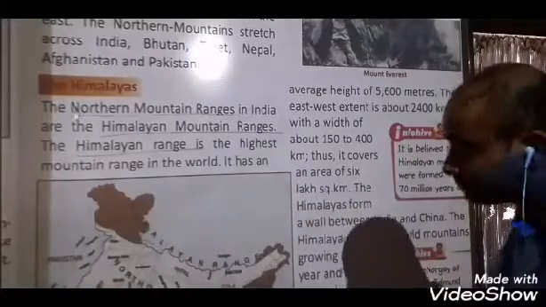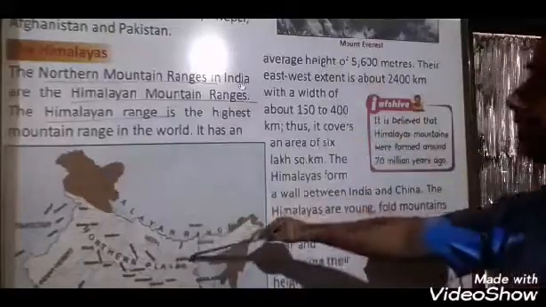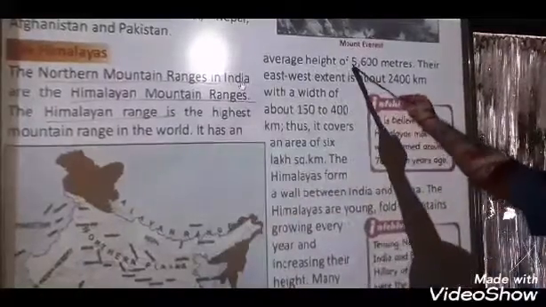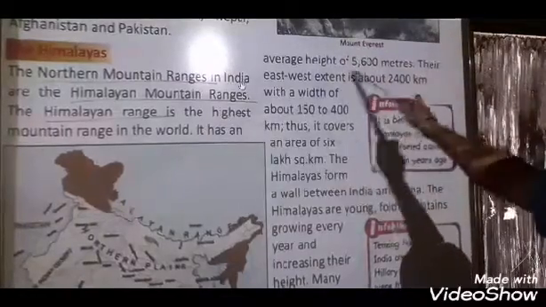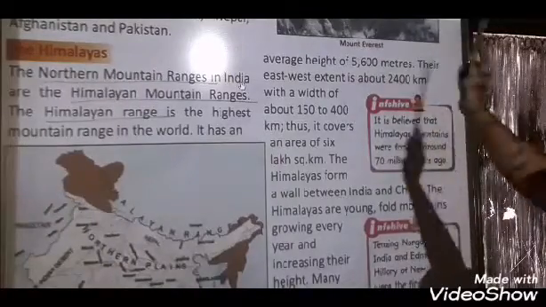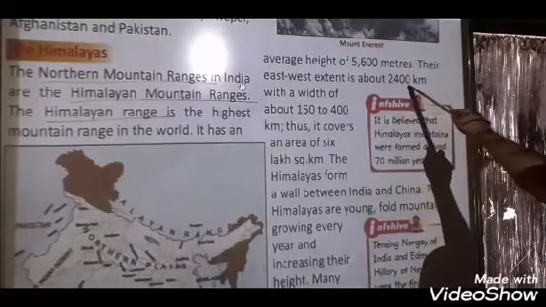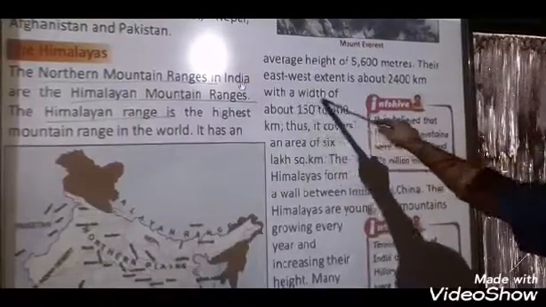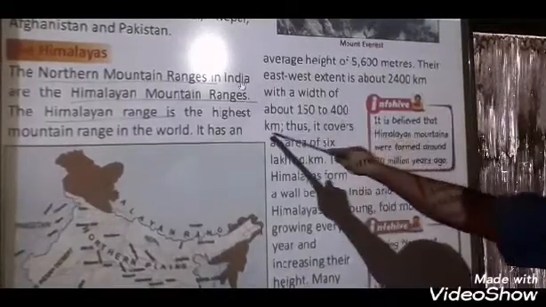After that, what have they given? It has an average height of 5,600 meters. Their east-west extent is about 2,400 kilometers, with a width of about 150 to 400 kilometers.